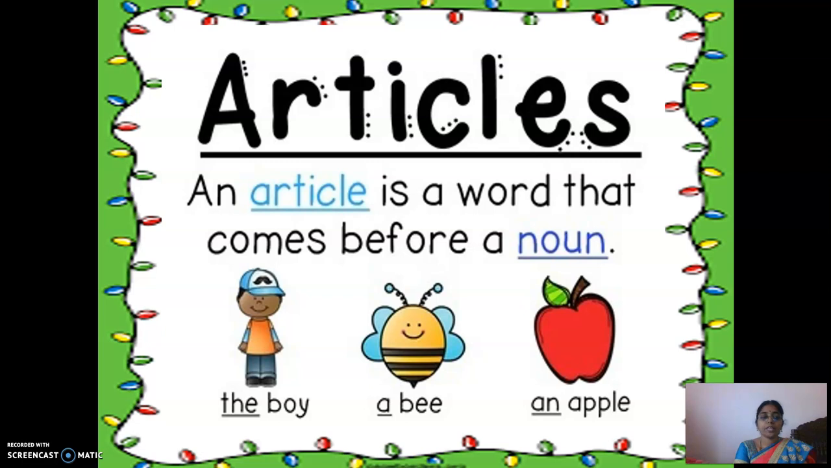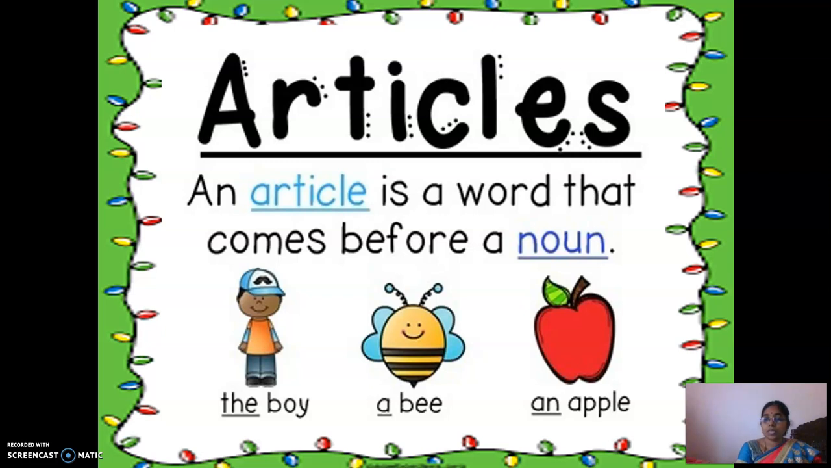What is the name of the topic? It is articles. When I say articles, you may think of a newspaper article, you may think of a and the as an article because two articles are there, right? So in grammar, if I say article, then it refers to the words a and the. That is what we are going to learn in today's session.